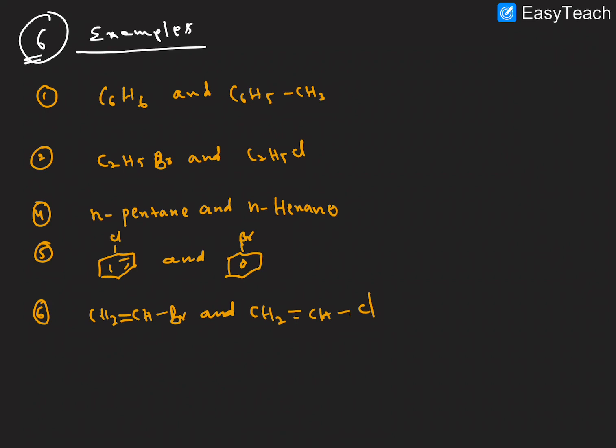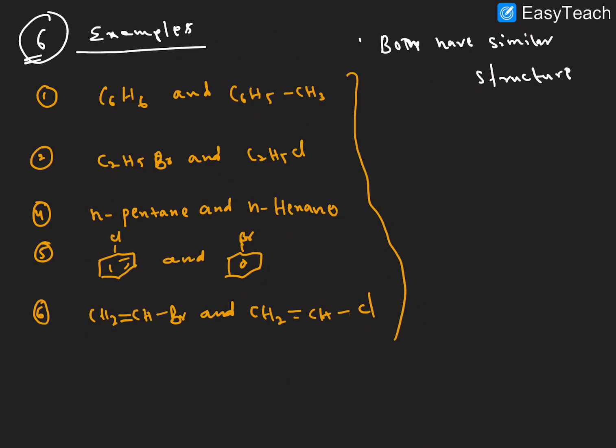Very important point we will discuss now. Just observe that all the structures are similar, almost similar structures. That is point number one, and the second point is that both have similar molecular size.